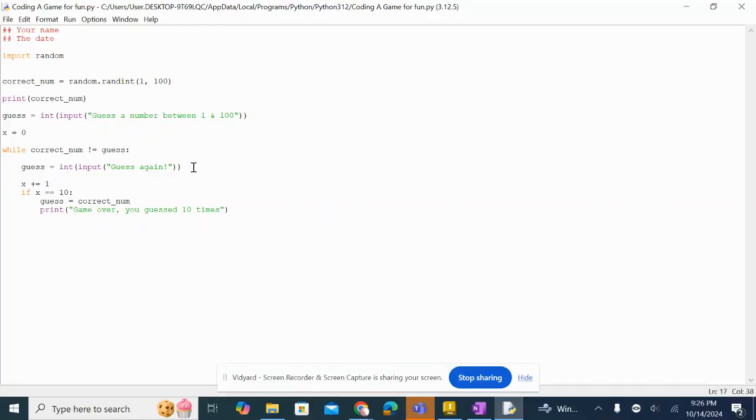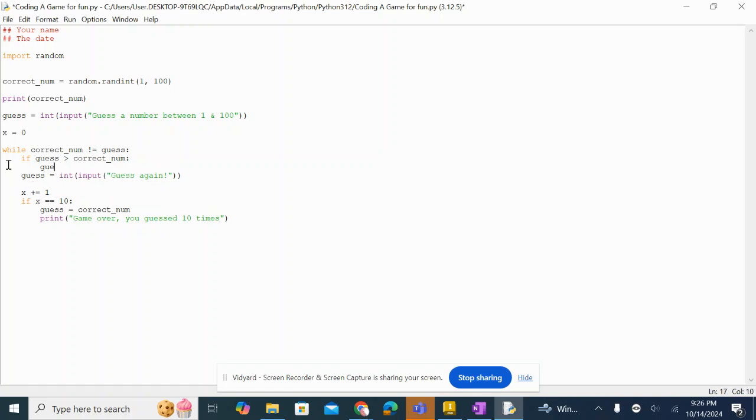We can go if guess is greater than correct num, then we want guess is equal to integer input guess a lower number. Okay, I'm going to delete this phrase because it's going to get confusing.